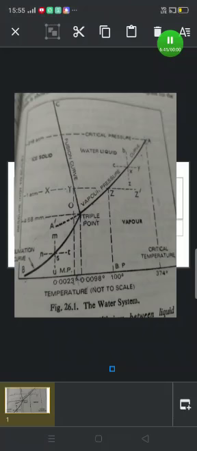Similarly, if a system represented by a point S on the solid vapor equilibrium curve OB is subjected to increase of temperature at a constant pressure along ST or decrease of pressure at a constant temperature along SU, it will change completely into vapor. This you can see in the figure. Thus, any point lying below the curve OB also represents the vapor phase only.